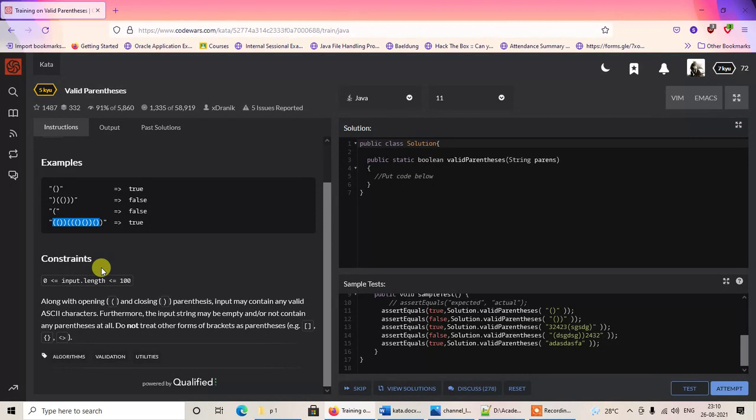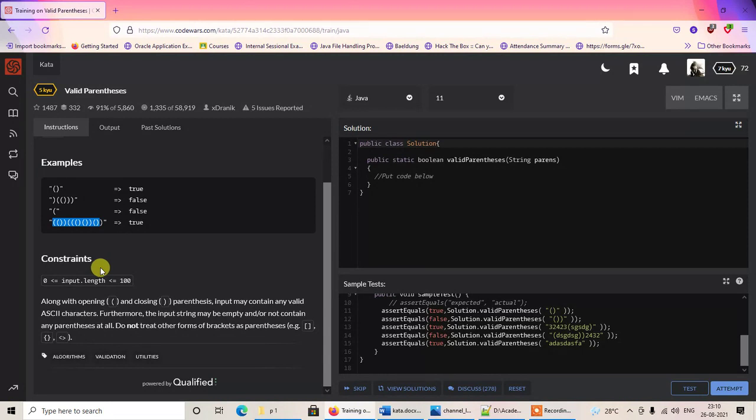If the input string is empty, then obviously it will be a valid string, because there are no opening and closing brackets at all, or it may not contain any parentheses at all. And if there are any other forms of brackets, such as the second bracket or the third bracket, or any angular brackets like the ones that we use in HTML coding, those are to be excluded from our analysis.